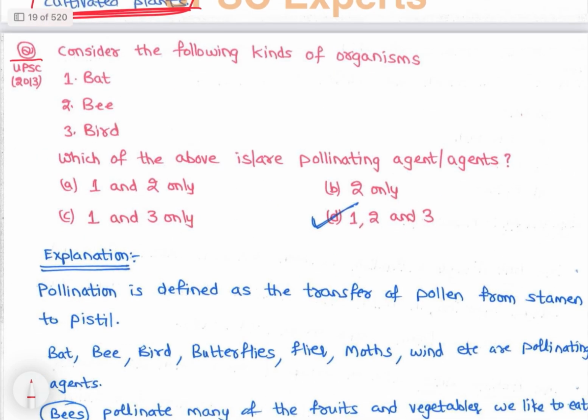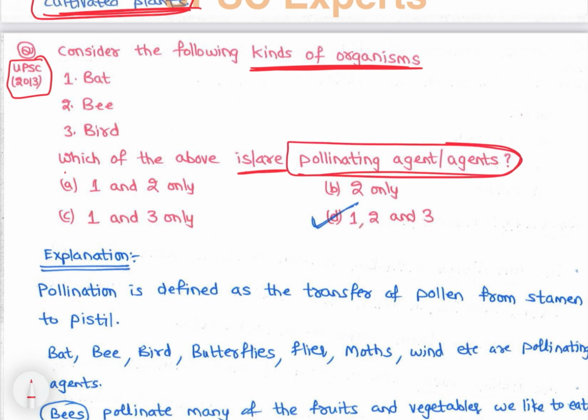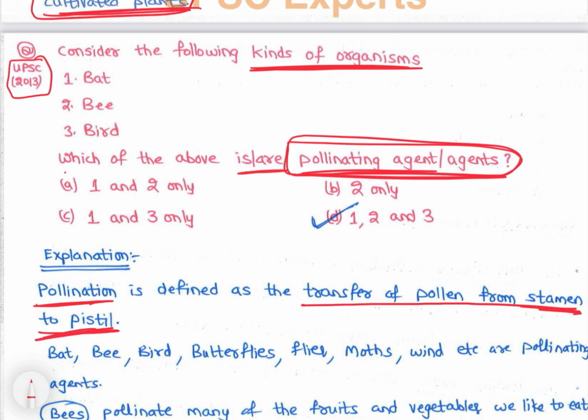See, in 2013 there is a question. Consider the following kinds of organisms. Which of the above is or are pollinating agents? Pollinating agents is what? Pollination is defined as transfer of pollen from stamen to pistil, right? So see, transfer of pollen, say plant A, right? So plant A has pollen, right? So pollen, right? So transfer to plant B.